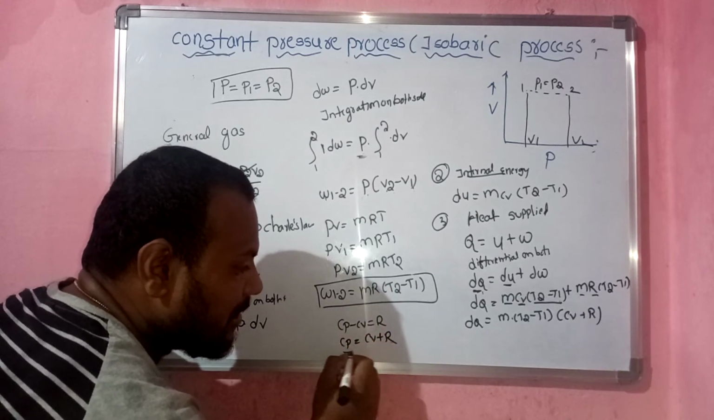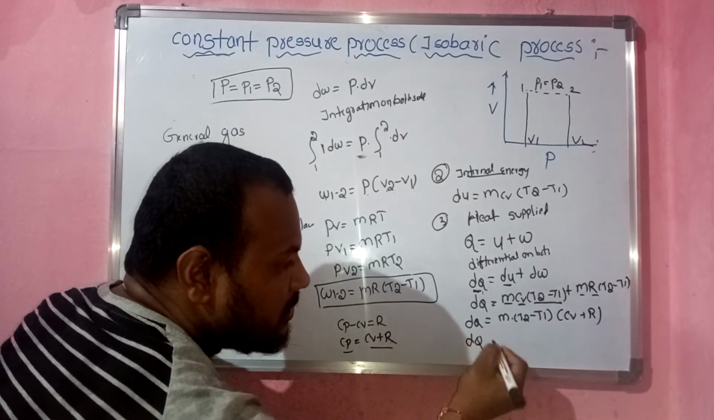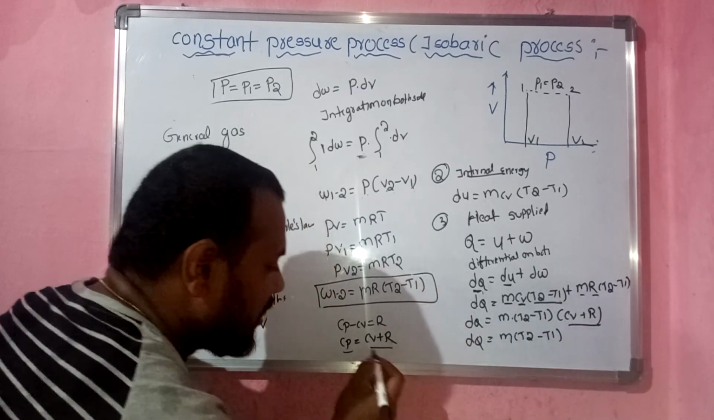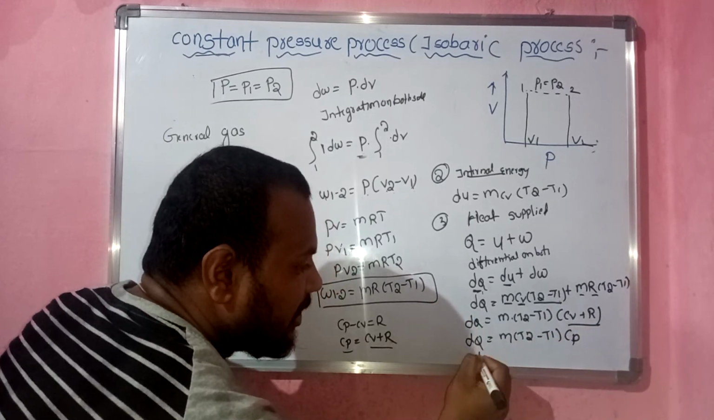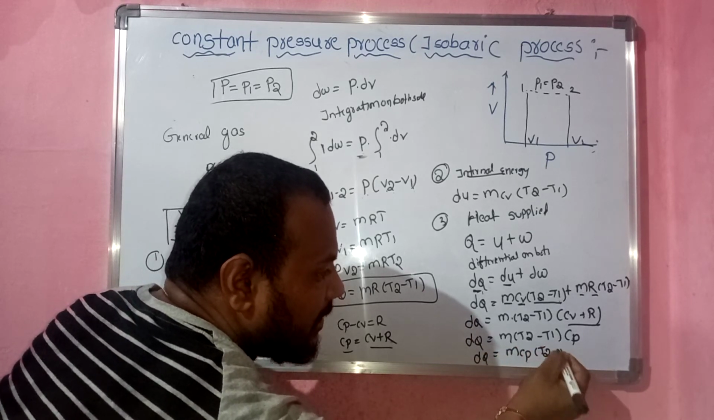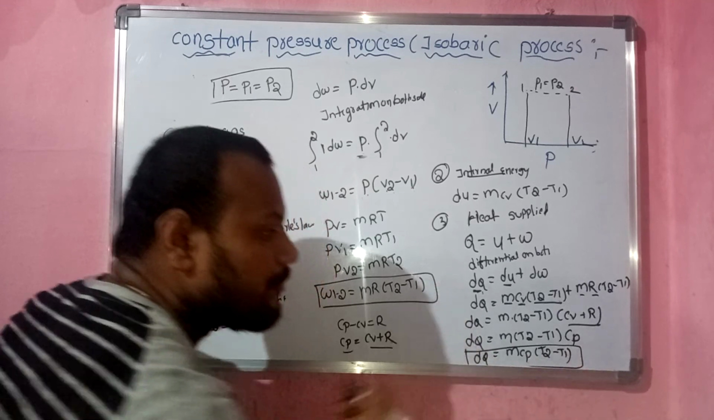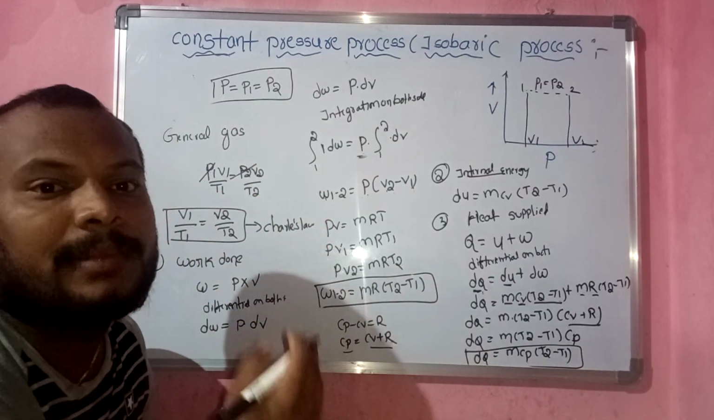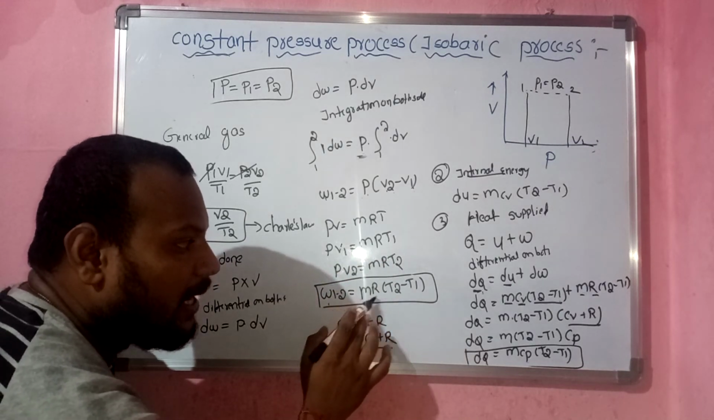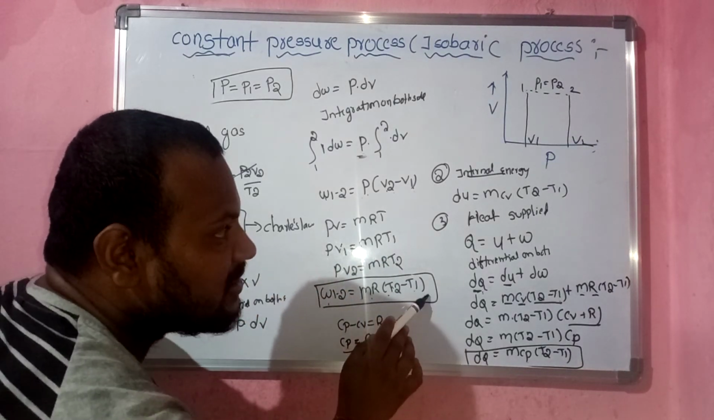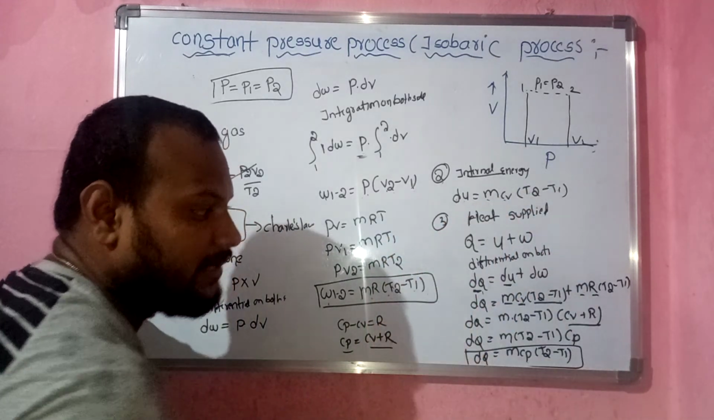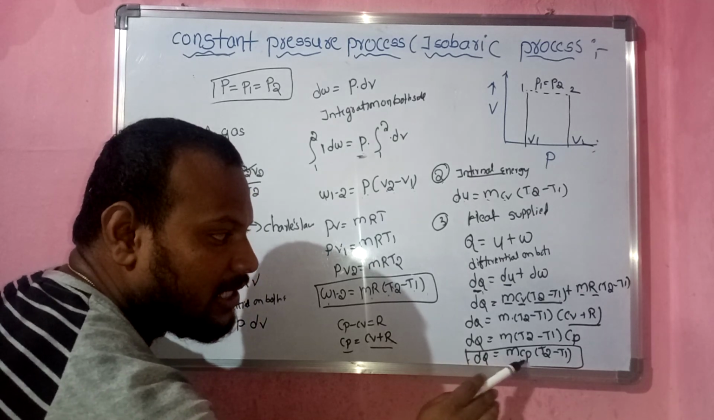So now substitute the Cp value here. Then dQ is equal to m into T2 minus T1, and this value is Cp. So then dQ is equal to mCp into T2 minus T1. So this is the heat supplied for the constant pressure process. So here we can see the work done is equal to mR into T2 minus T1, and the same thing, the internal energy dU is equal to mCv into T2 minus T1, and heat supplied is equal to mCp into T2 minus T1.